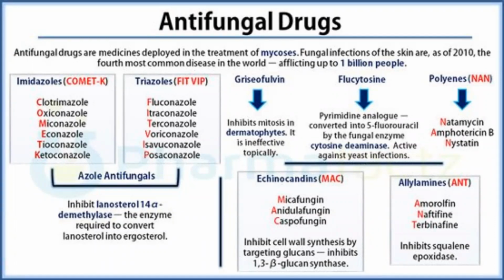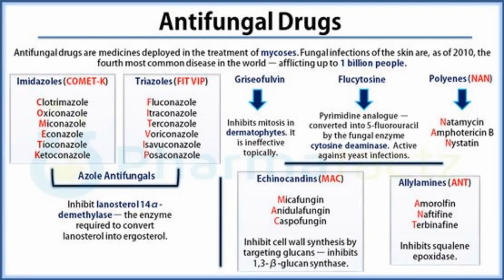Imidazoles: Comet K, C: clotrimazole, oxiconazole, miconazole, econazole, tioconazole, ketoconazole. Then triazoles, FITWIP: F for fluconazole, itraconazole, terconazole, voriconazole, isavuconazole, posaconazole.